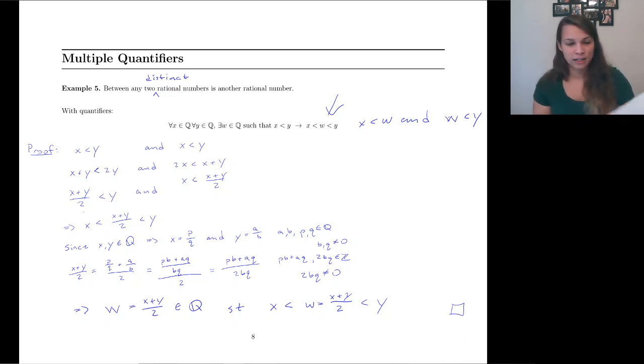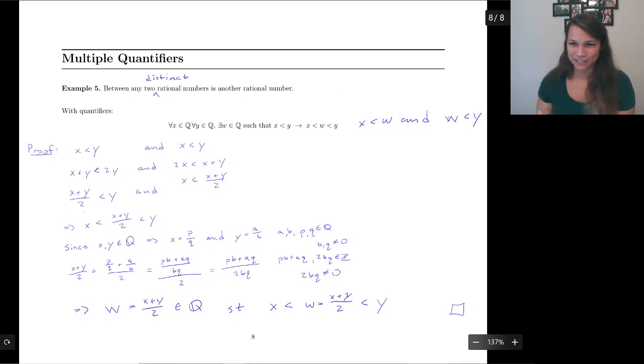Again, you could have gone at it with negation if you didn't see the direct way. That will also result in something, and then at that point you have to try and prove that something ridiculous is going to happen, and sometimes it's easier to prove ridiculous things happen than finding a good candidate.